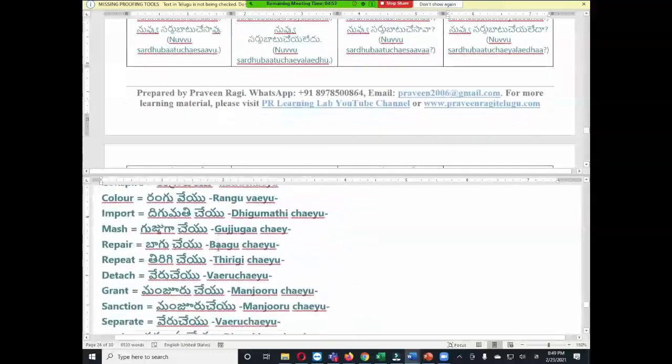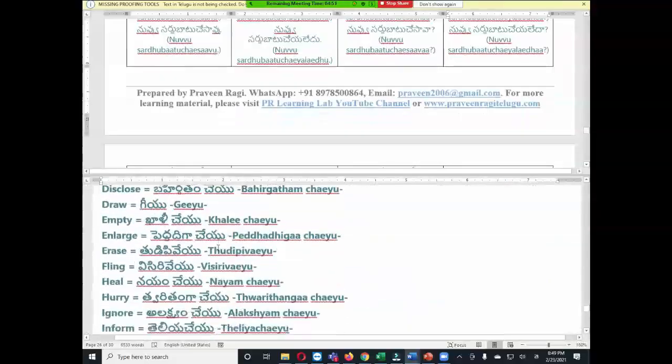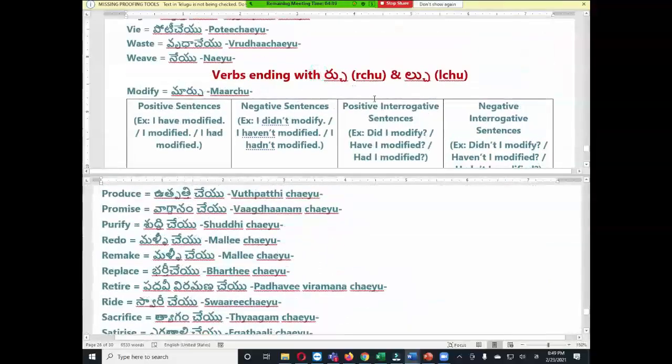Okay, let us go to the next category. There are so many verbs. Later you can practice in the same style. Okay, the last category. This is the last category in this past tense, in verb conjugation tables. Verbs ending with ruchu sound and luchu sound. Okay, I took one example, that is modify, marchu.